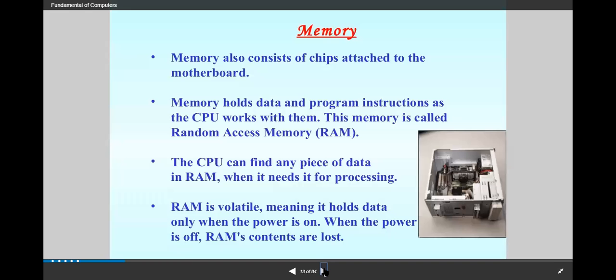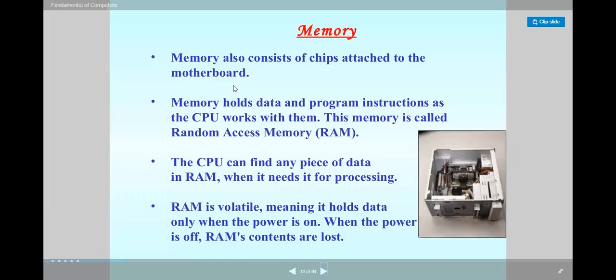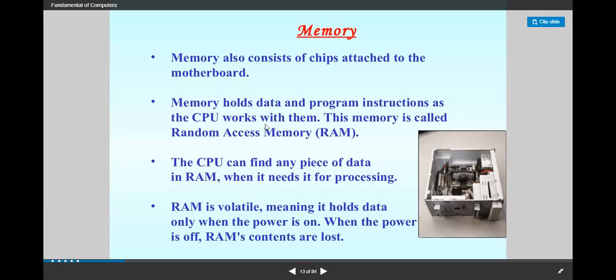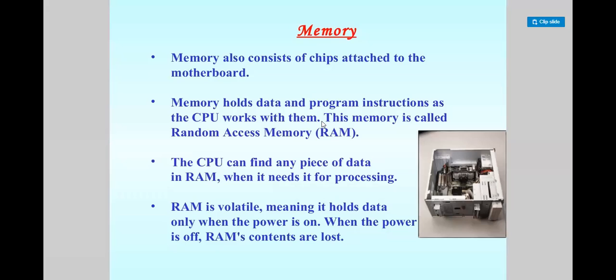Then we talk about memory. Memory also consists of chips attached to the motherboard. We can increase the memory of the system. Some are read-only memories, where the data can only be read. Memory holds data and program instructions as the CPU works with them. Whatever memory you have, the CPU will work according to it.